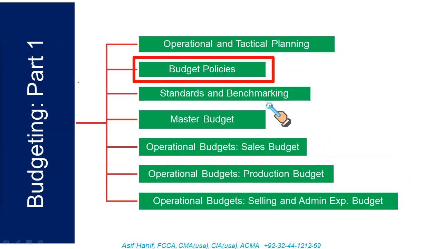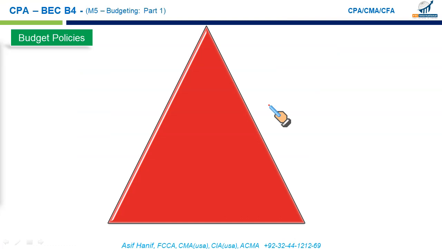Next subunit is budget policies. Budget policies, budget guidelines, what they are. Budgeting is a process that normally involves setting up a budget committee at the top. You will have a budget committee at the top which will be composed of senior management. It will involve the departmental heads of different departments. So the budget committee is responsible to manage the budgeting process. If there is some infighting, some disputes between different departments, different functions, the budget committee will resolve those disputes, and the budget committee is the authority to make the final decision regarding any major changes in the budgets.